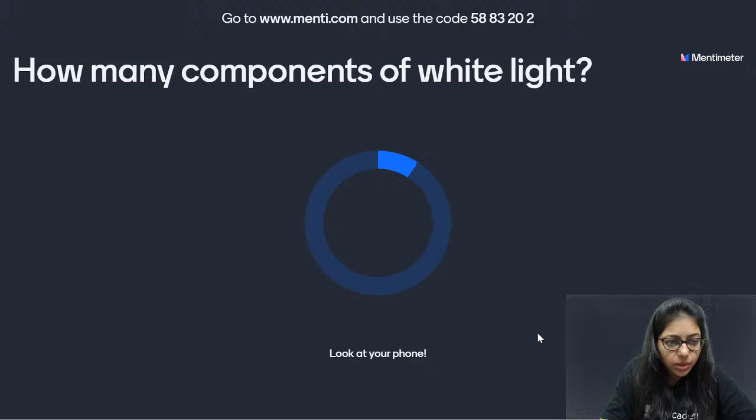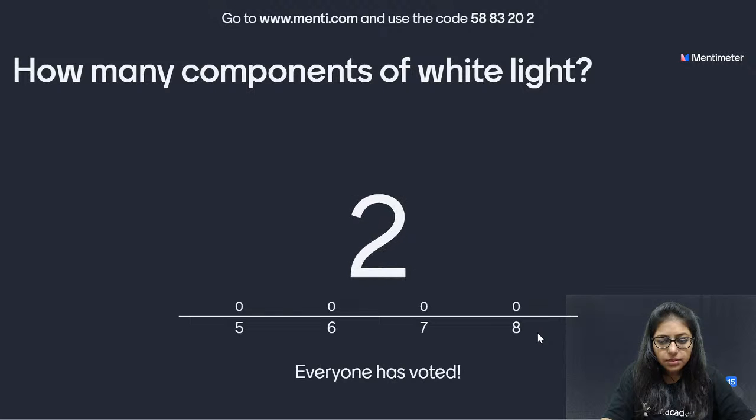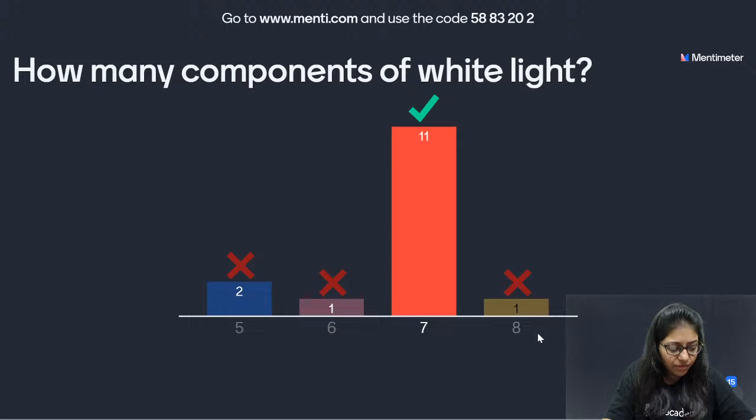So tell me, how many components of white light are there? I told you that white light is composed of different components, different colors. We call them VIBGYOR. Violet, indigo, blue, green, yellow, orange, red. So how many components are there for the white light? See, this is a hint which I have given, and I know this time I'm going to have the perfect 100% score. Answer it, guys. It is right. It is 7. VIBGYOR.